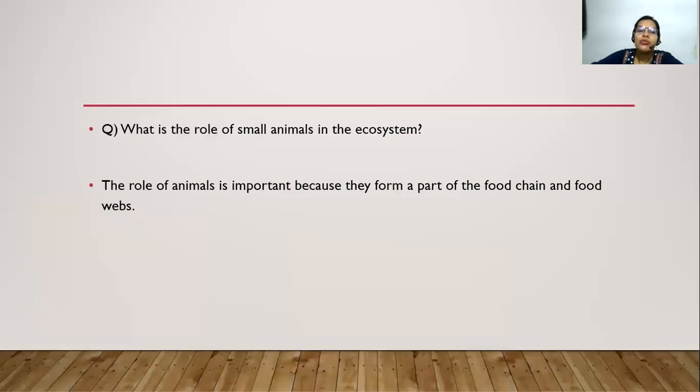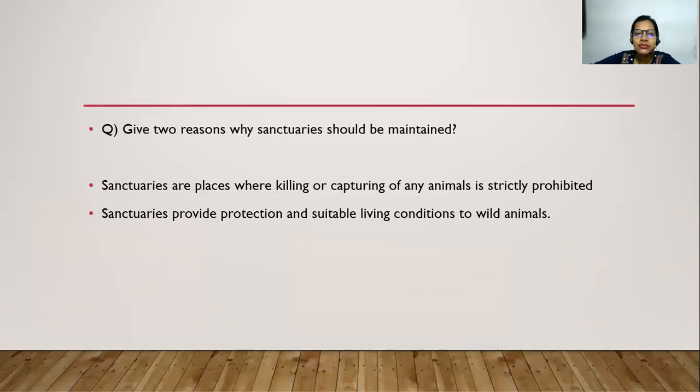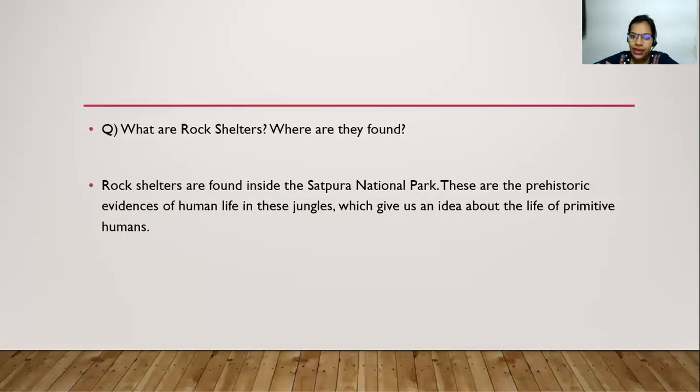What is the role of small animals in the ecosystem? So they are important because all these animals form a part of the food chain and the food web. So if they are not present, your entire food chain gets disturbed. Give two reasons why sanctuaries should be maintained: because there the hunting or the poaching of the animals can be prohibited, and they also provide protection in suitable conditions wherein the animals can survive.